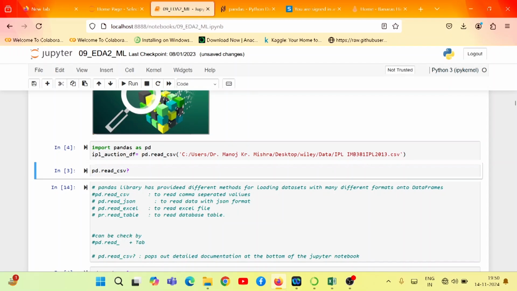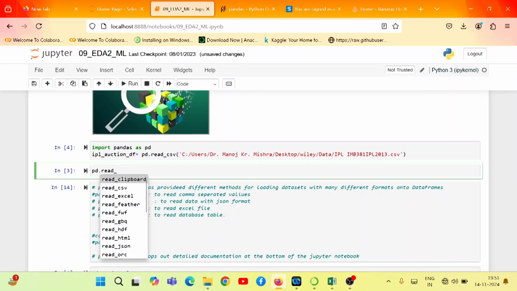Now, if you want to find out all the available methods, we simply type pd.read and then press tab, right? If you do this, it will list all the available read methods. To find out the parameters a method takes and what data format it supports, we can also use the tab key, right? There are several ways by which we can read different file formats for importing purposes, right?